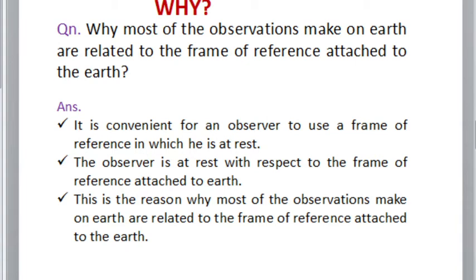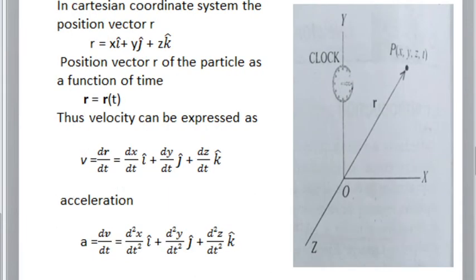So, for the convenience of an observer, he always chooses the Earth's surface, because according to the coordinate system attached to the surface of the Earth, the observer is always in a state of rest. That is why most of the observations made on the surface of the Earth are related to the frame of reference attached to the Earth. Okay, I hope it's clear to you.